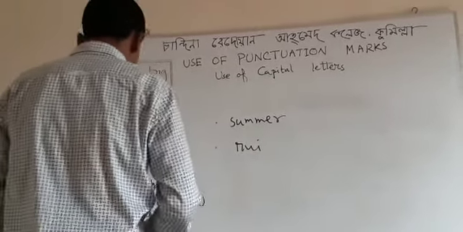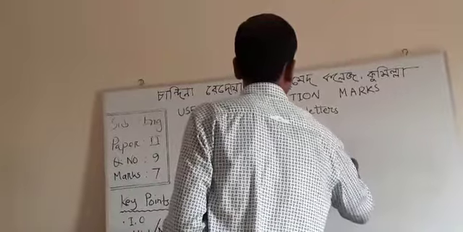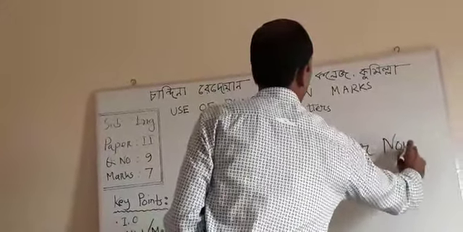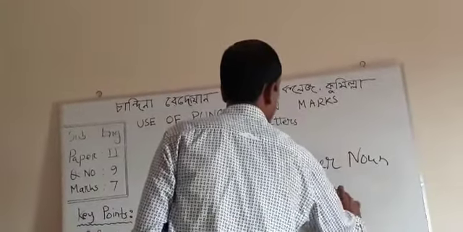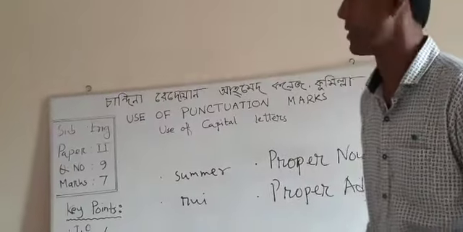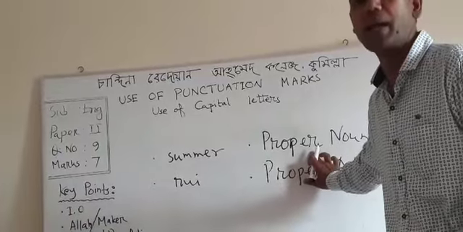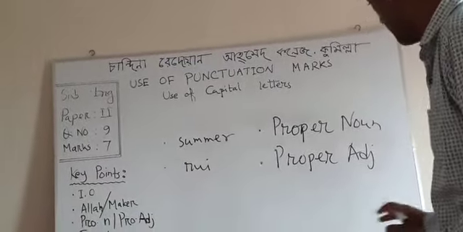Another important thing, dear students, is that there are two grammatical points you should always remember: proper noun and proper adjective. Previously, I shared proper nouns like the Bible, the Voyager.